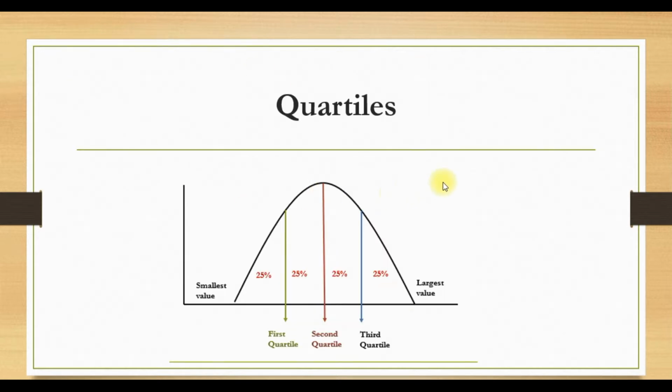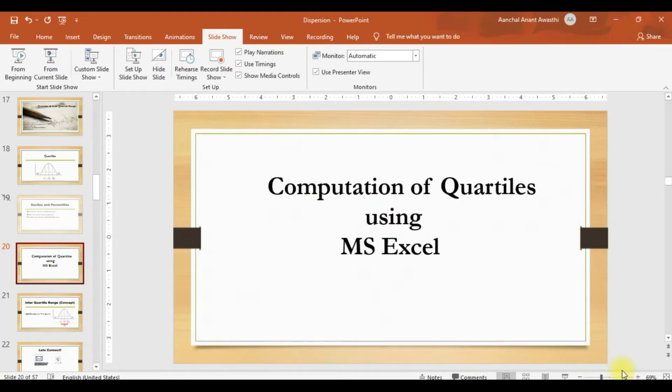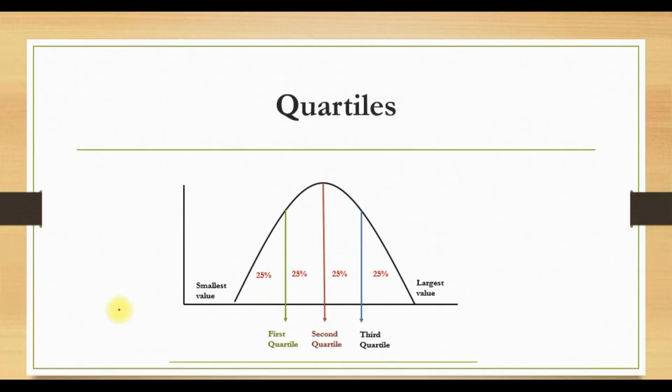Suppose I have only one straight line and I want to divide it into two equal parts. I need only 1 point, right? Similarly, if I want to divide it into three equal parts, then I need 2 points.